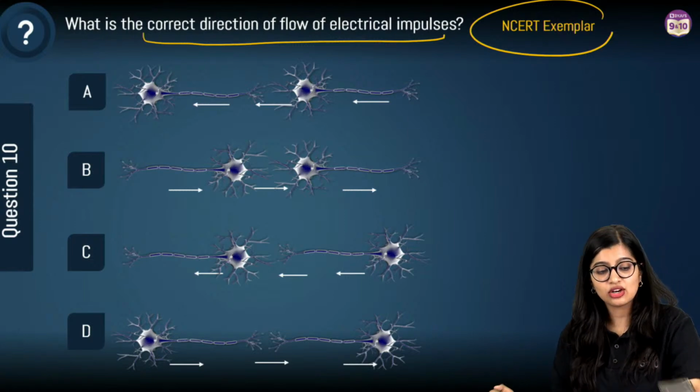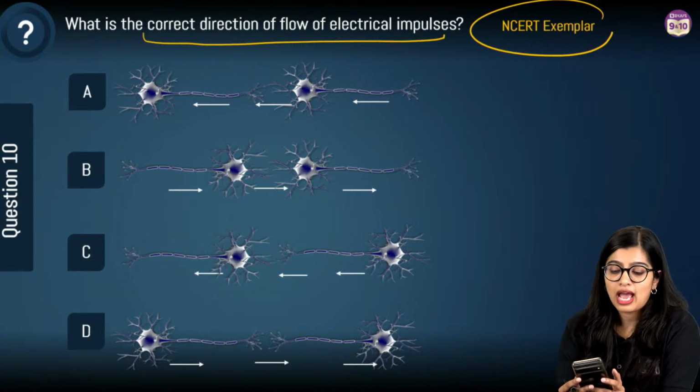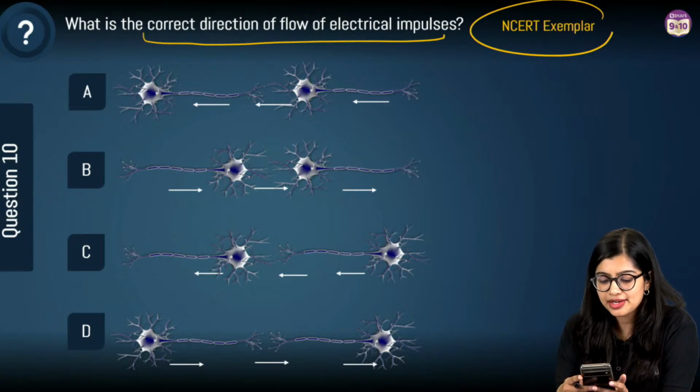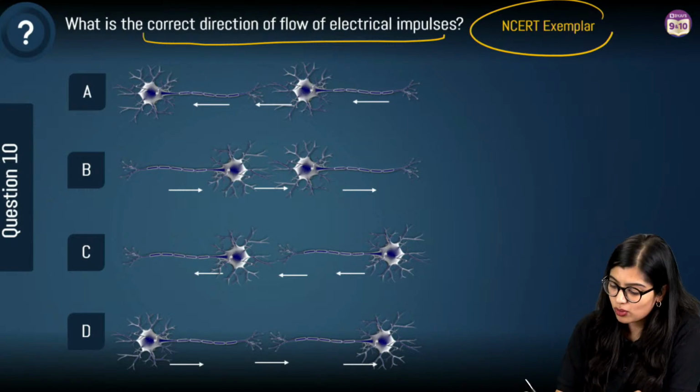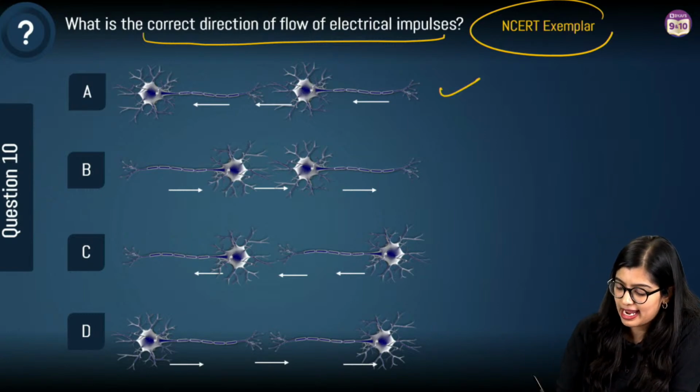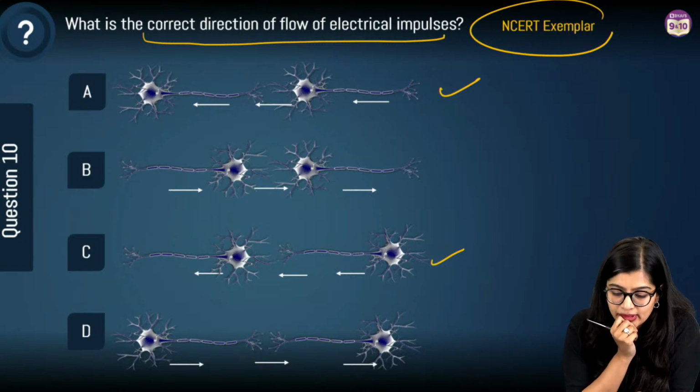Observe the question and then give me the answer, right? 42%. Okay. Oh, competition is happening between A and C. Yes, 40, 41, 40, 41.